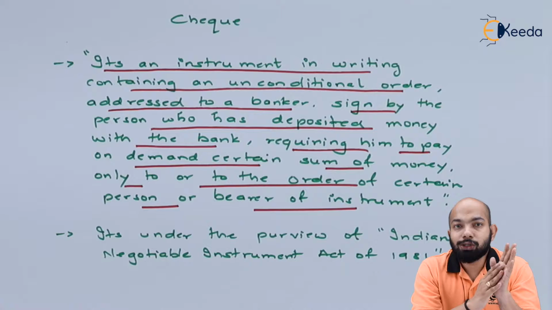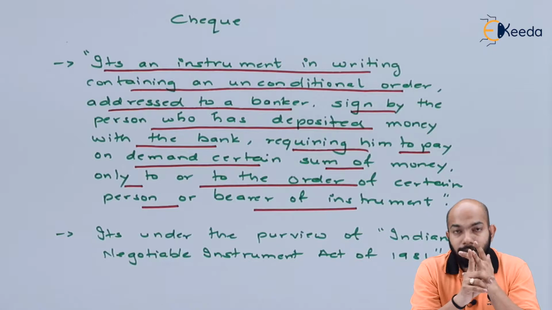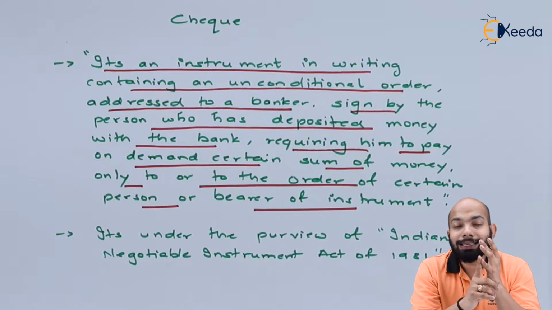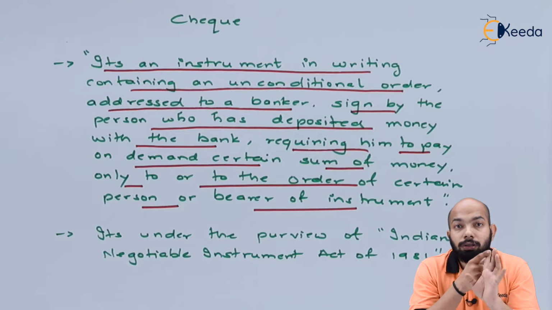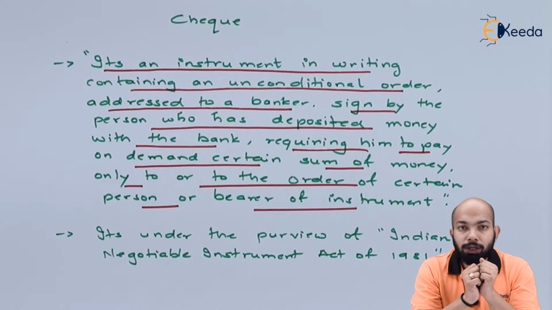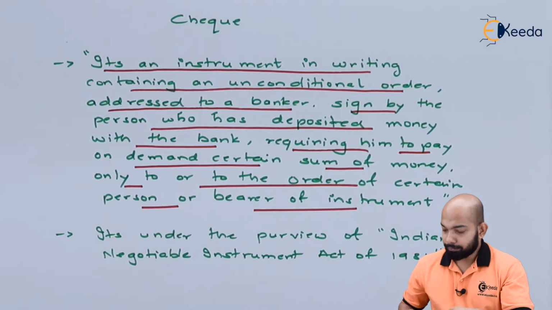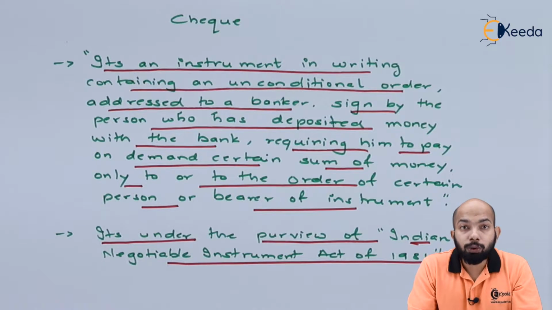Hence, a check is an instrument in writing containing an unconditional order addressing the bank to pay a certain amount, and this addressing is done by the person who holds a bank account in that bank itself, to pay a certain amount of money to a certain person, or to the order, or the bearer of the instrument. This is the definition of it. It comes under the purview of the Negotiable Instruments Act of India 1881, as mentioned here.